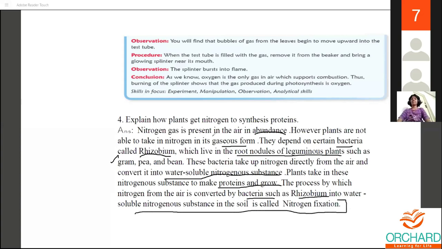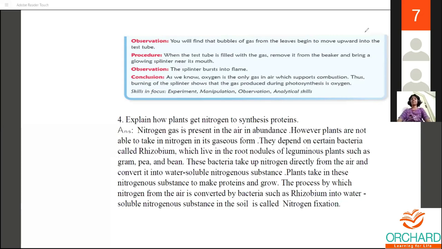So you are supposed to write how plants get nitrogen. You'll be writing about nitrogen fixation, and how it helps the plants in the making of proteins. With this, your unit 1 gets over. You have four short answers and four long answers, and you are supposed to learn both the short answers as well as the long answers.